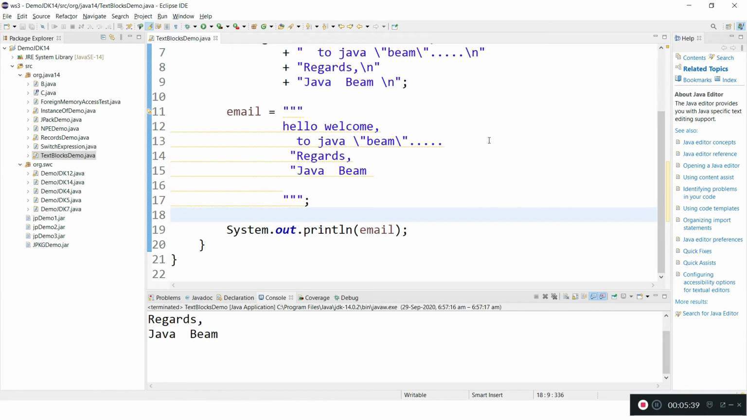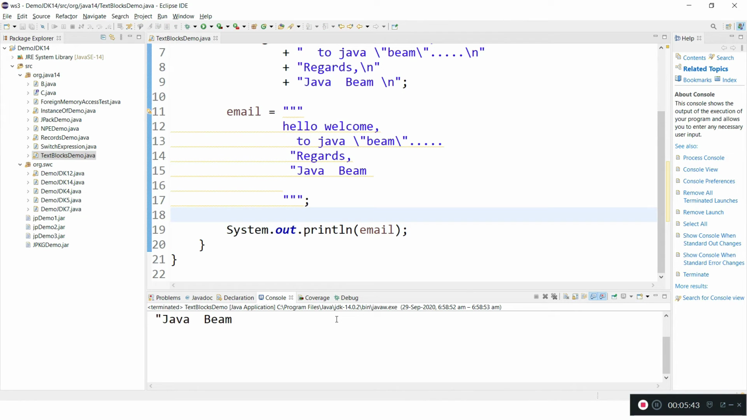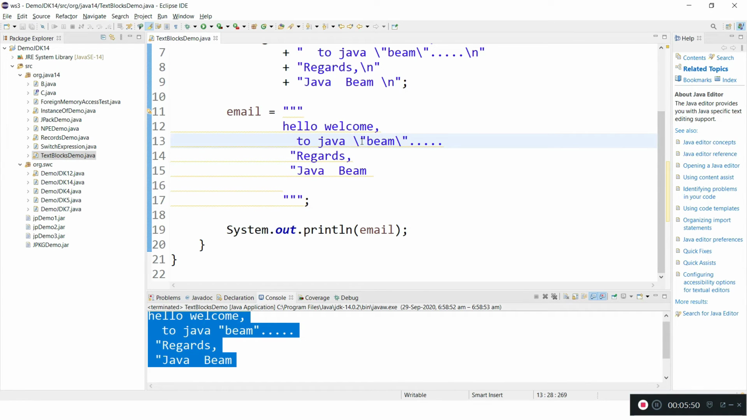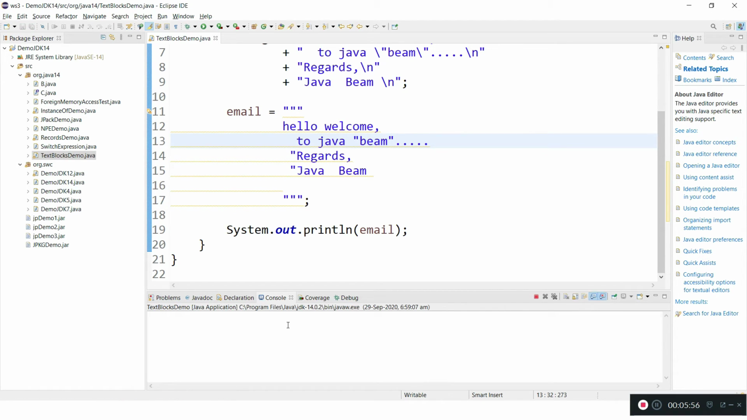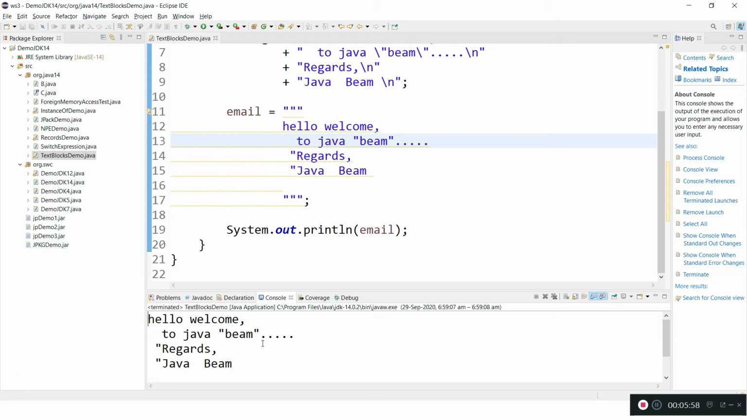This is how we write text blocks. Let me run this one. See, this is exactly how we have written it. It is coming like this, and we can even remove these escaping characters, and still it works perfectly. This is how we write text blocks.